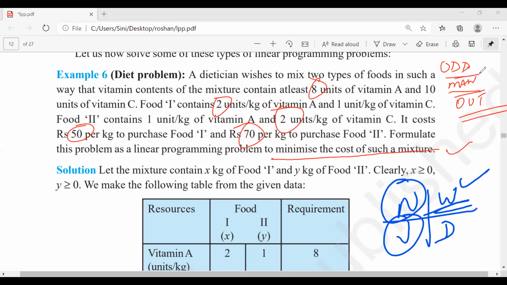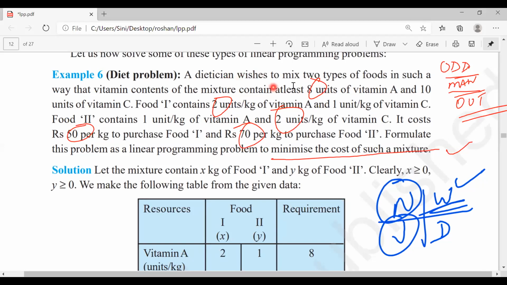Odd man out rule. If you can see in this question, a dietitian wishes to mix two types of food in such a way that the vitamin contents of the mixture contain at least 8 units of vitamin A and 10 units of vitamin C. Food 1 contains 2 units per kg.